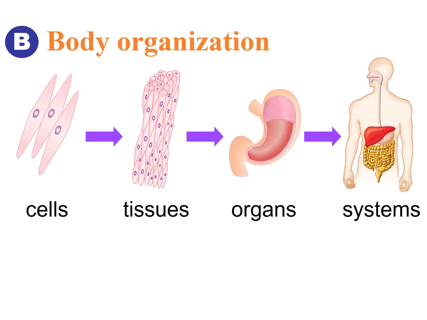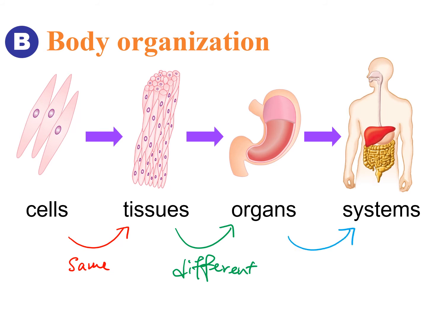In the above case, it shows the digestive system formed by different organs such as the stomach, the intestine, etc.